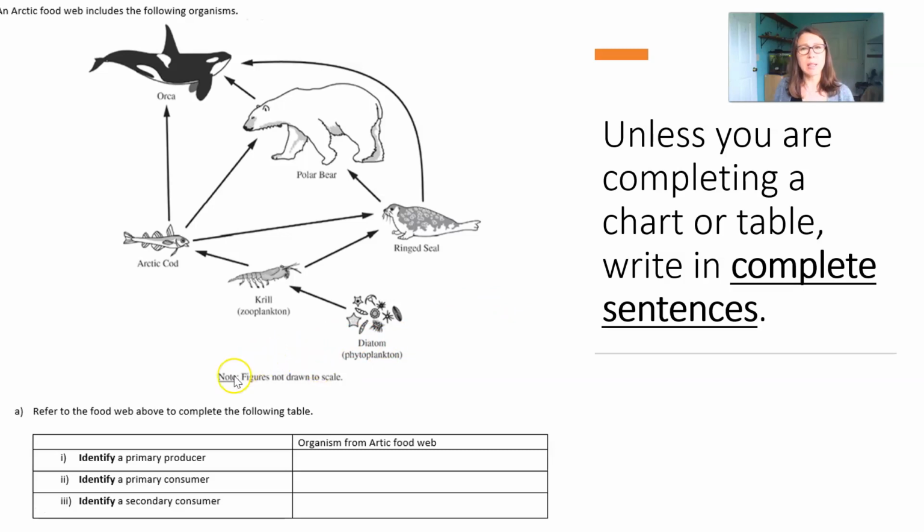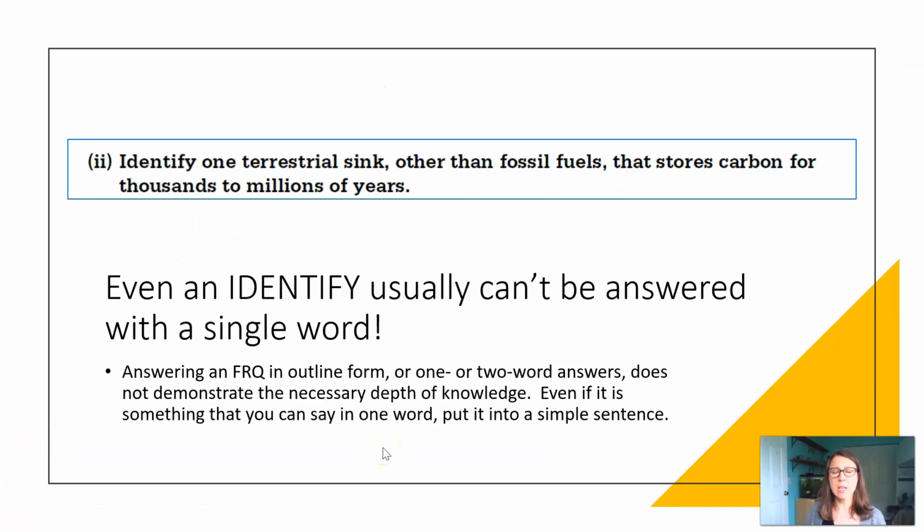Unless you see a question like this, count on writing a full sentence and having some supportive detail in that sentence. Okay, so let's start talking about identify type questions. Now, identify type questions just require a simple response without elaboration. However, that still usually can't be answered with just a single word. Let's look at an example to see some more detail.